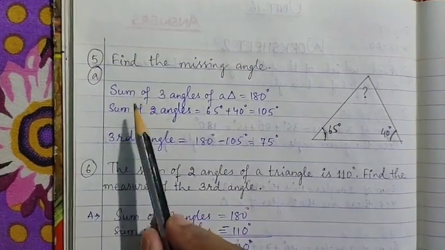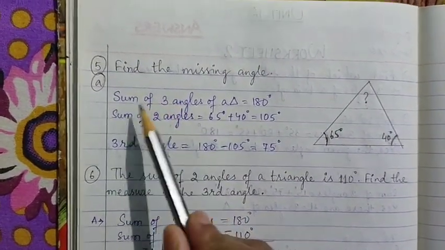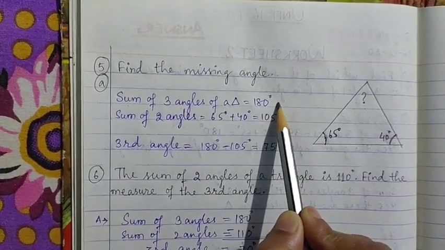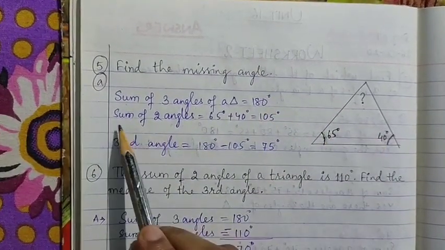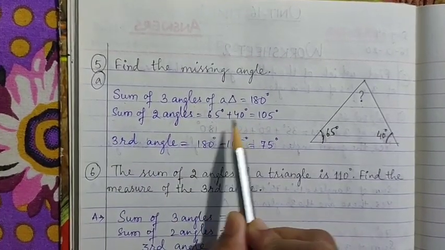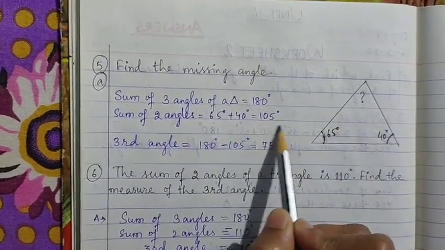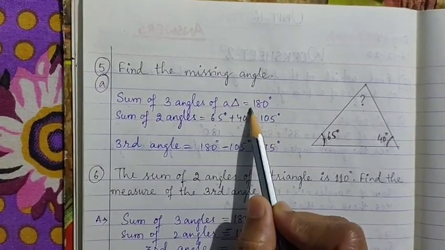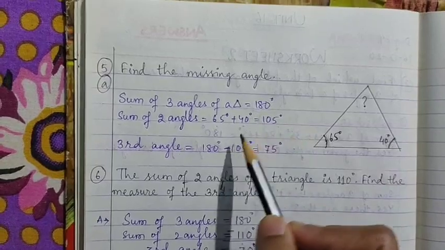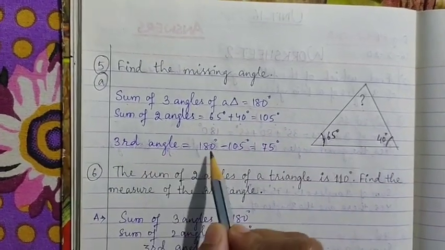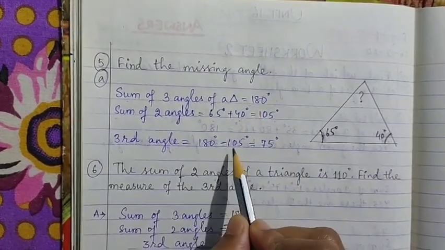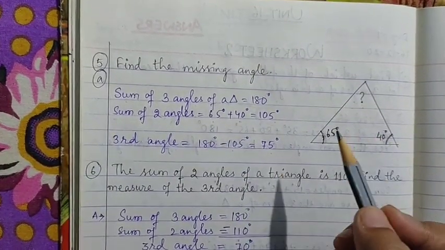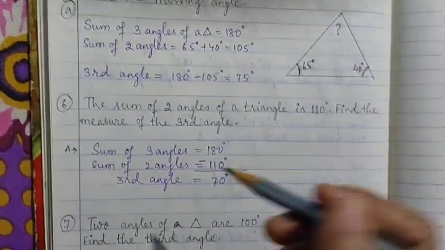So how do you solve it? You write what do you know? Sum of three angles of a triangle is 180 degree. This is the property. And from this figure, sum of two angles is 65 degree plus 40 degree equals 105 degree. So the two together make 105, all three together make 180. So what is the third angle? Third angle is equal to 180 minus 105 degree is 75 degree. Remaining two sums you have to solve like this.